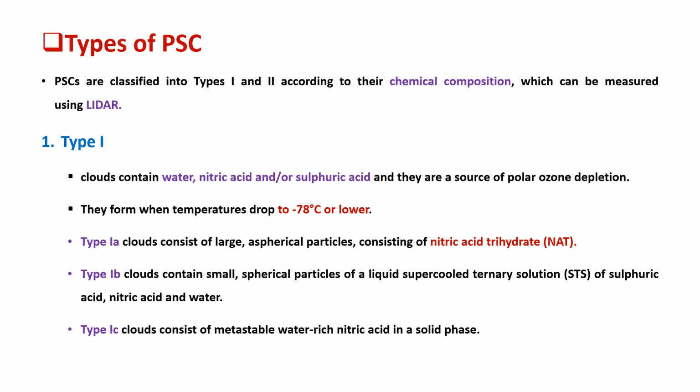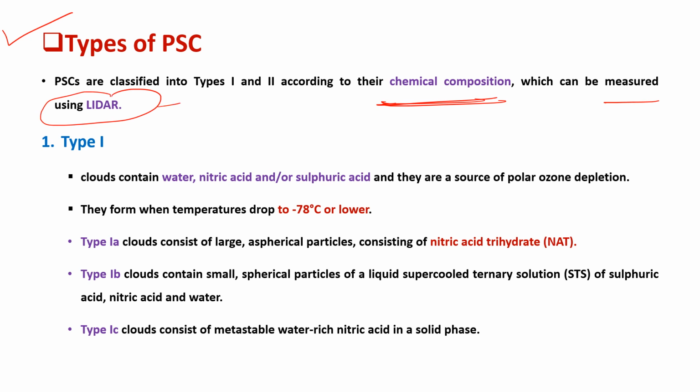Now, two types of polar stratospheric clouds are present. These clouds are classified according to their chemical composition, and they are measured using lidar. So what is lidar?